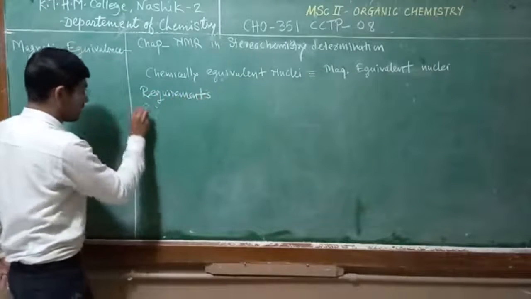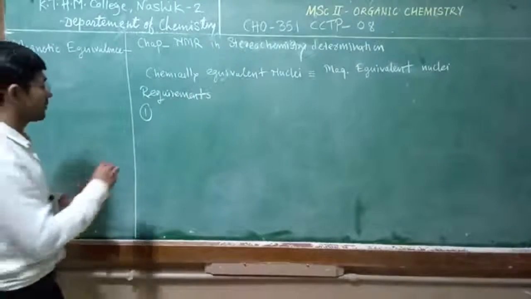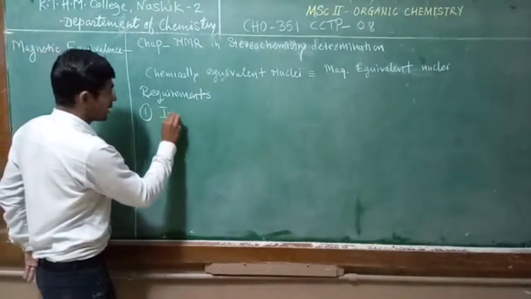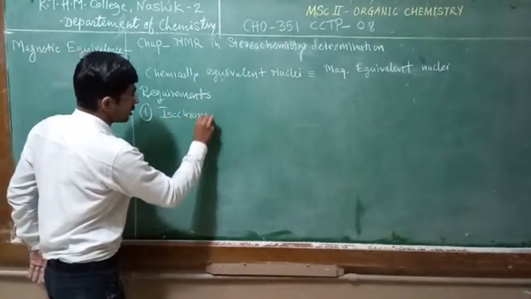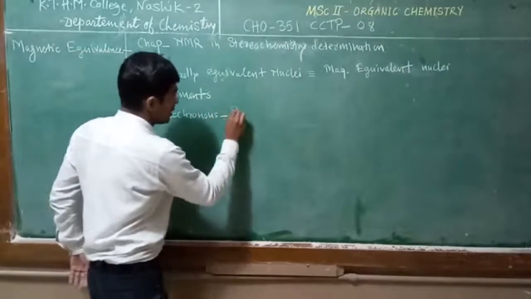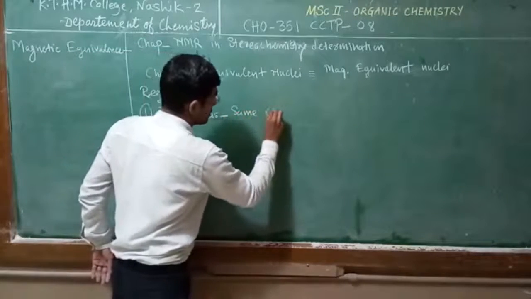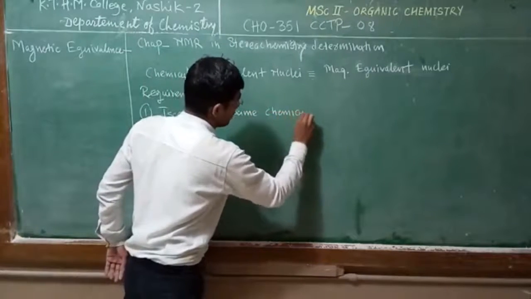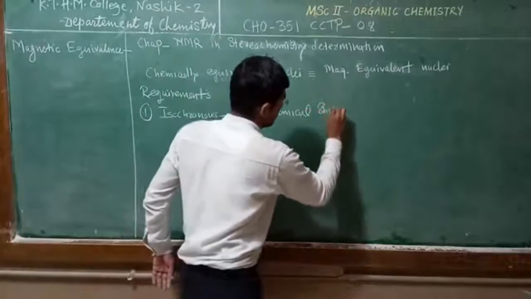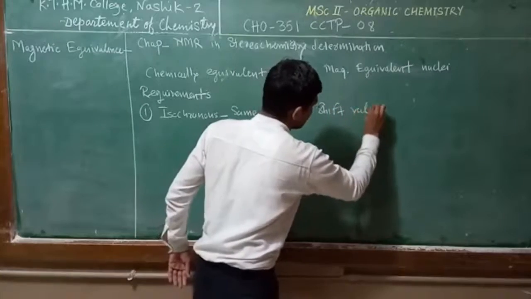The first requirement for magnetically equivalent nuclei is that they must be isochronous, meaning they must have the same chemical shift value.